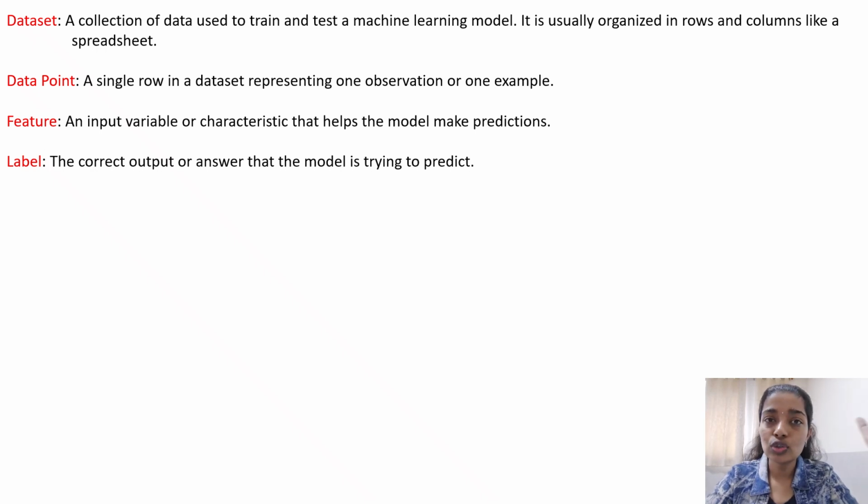And then, in supervised learning, we know what the input is and we know what the output is. When we train the model and after that want it to predict something, that is what we consider as the label. So the label is nothing but the answer which we are trying to predict.